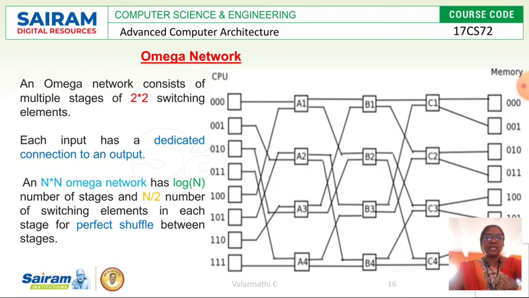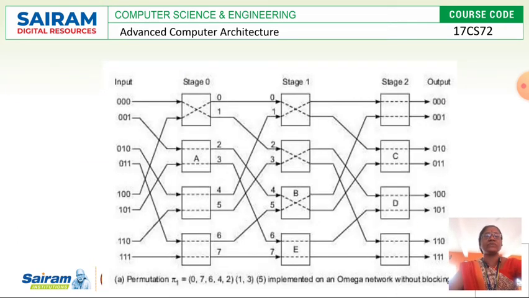An n by n omega network has log of n stages, log base 2 of n. And it has n divided by 2 switching elements in each stage. If you take an 8 by 8 omega network, 8 divided by 2 gives 4 switching elements in each stage. It works with a perfect shuffle between the stages.